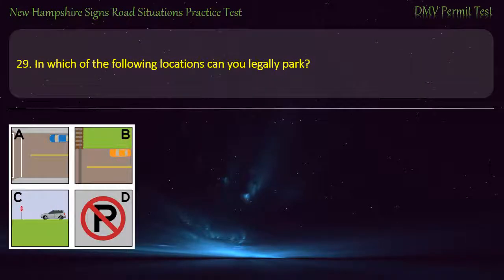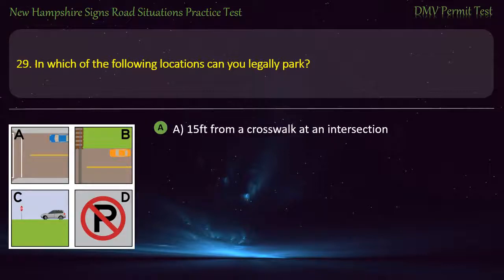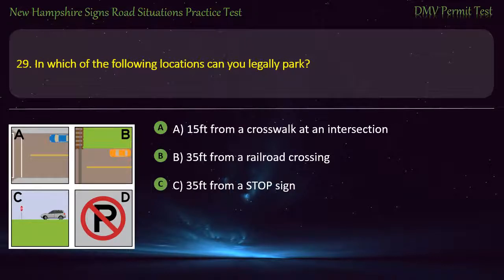Question 29. In which of the following locations can you legally park? A: 15 feet from a crosswalk at an intersection. B: 35 feet from a railroad crossing. C: 35 feet from a stop sign. D: None of the above. Answer. C, 35 feet from a stop sign.